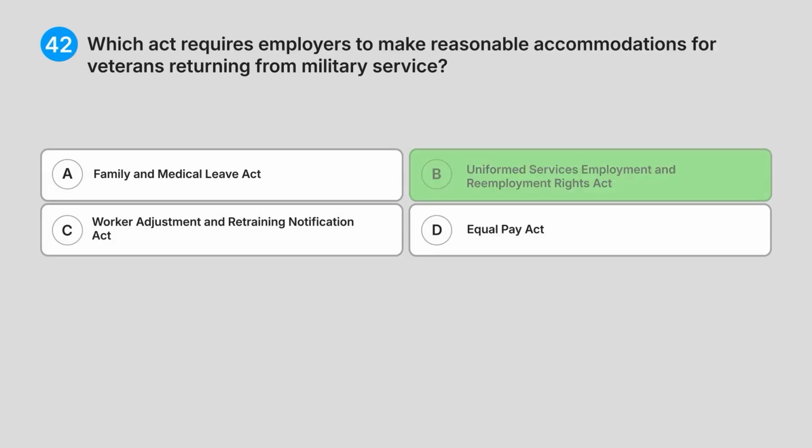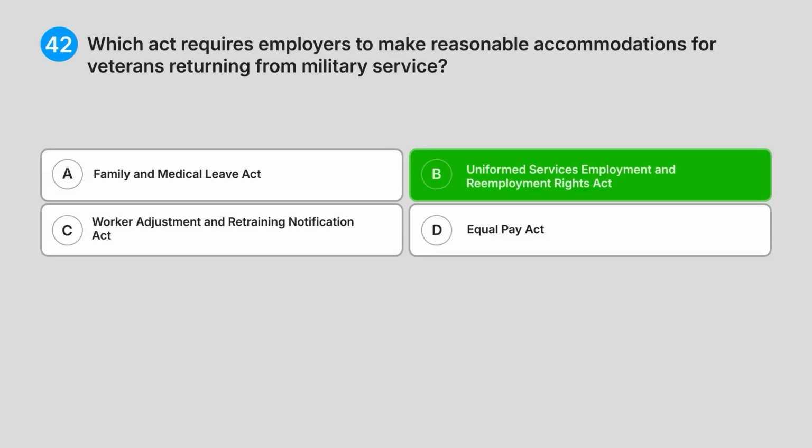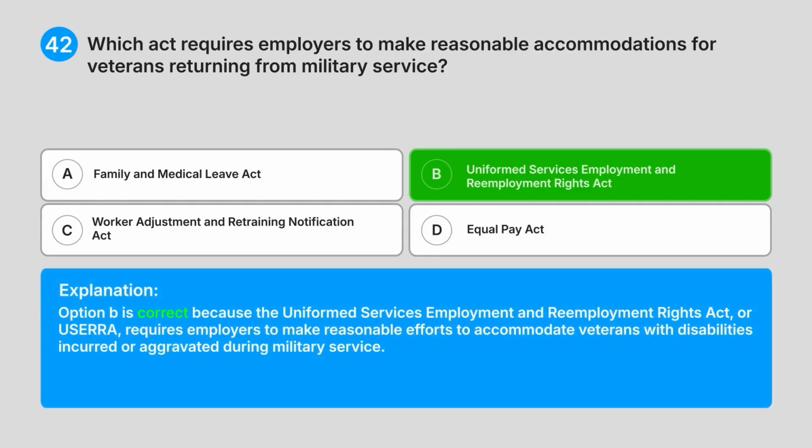Correct answer. B. Uniformed Services Employment and Re-employment Rights Act. Explanation. Option B is correct because the Uniformed Services Employment and Re-employment Rights Act, or USERRA, requires employers to make reasonable efforts to accommodate veterans with disabilities incurred or aggravated during military service.